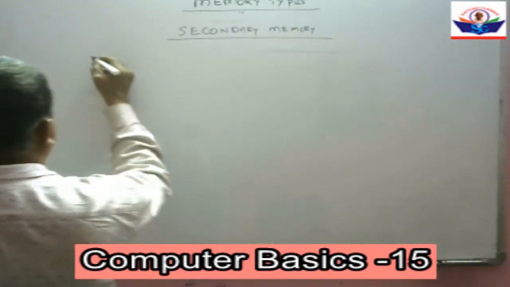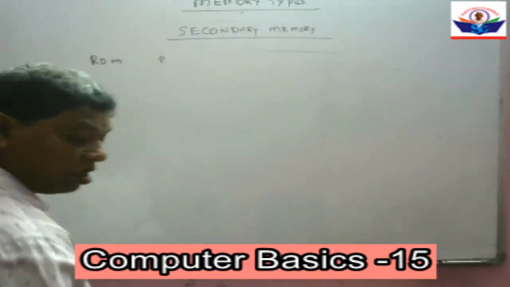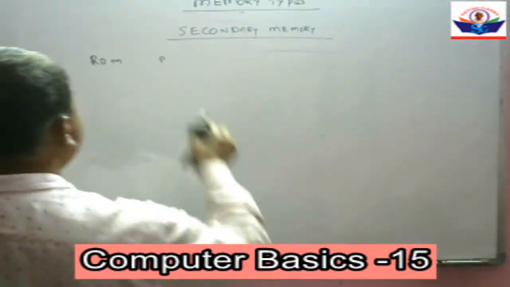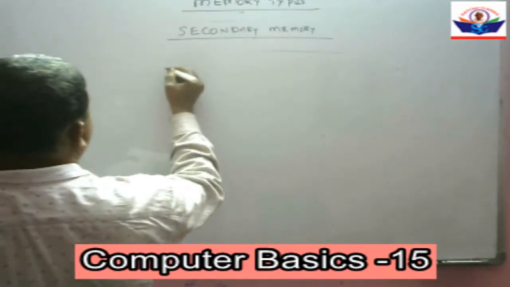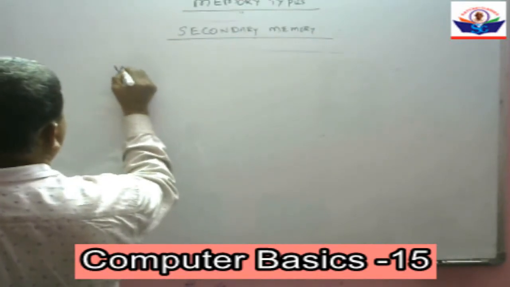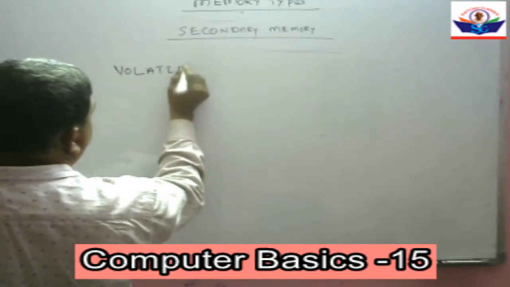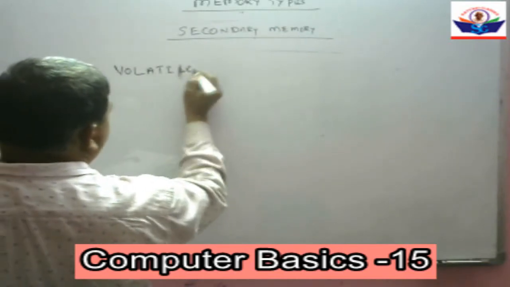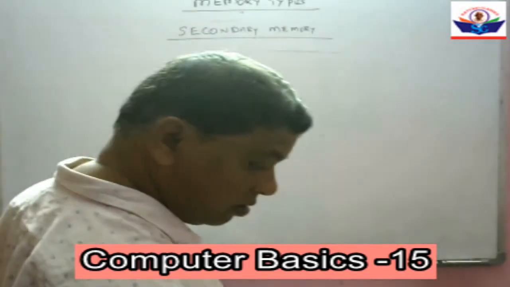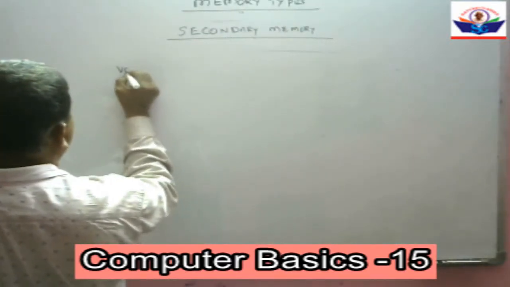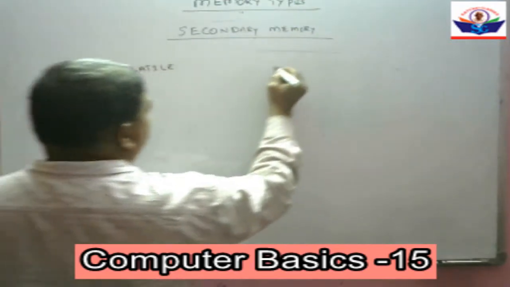We will compare RAM and ROM depending upon that, that means volatile memory with non-volatile memory. Volatile, non-volatile.